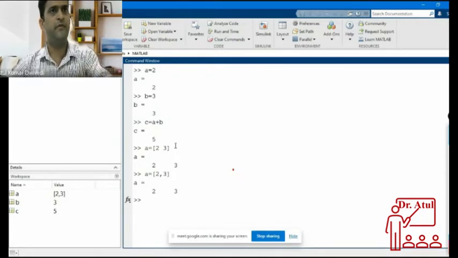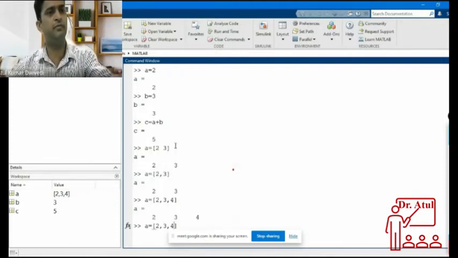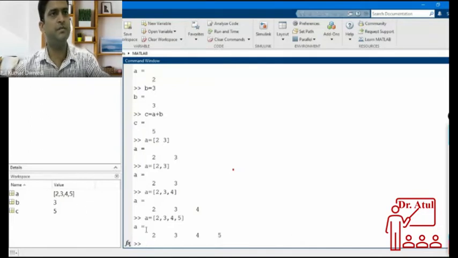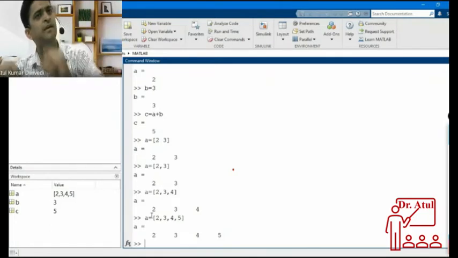So if I want to store 2, 3, 4, then I have to write 2, 3, 4. If I want to store 2 to 5, then I will write 2 to 5 like this. Then if I want to store numbers from 2 to 10, would I write 1, 2, 3, 4, 5, 6, 7, 8, 9, 10?